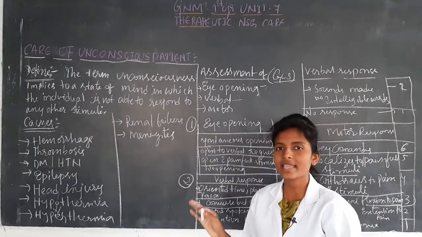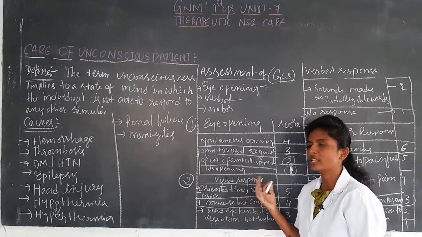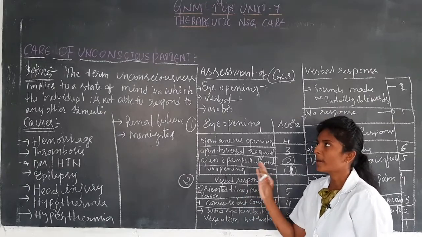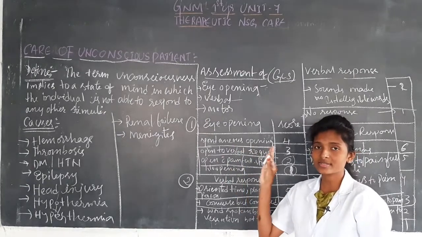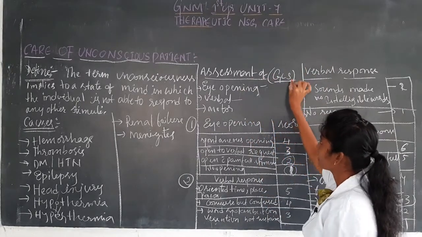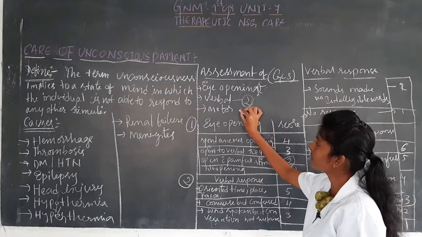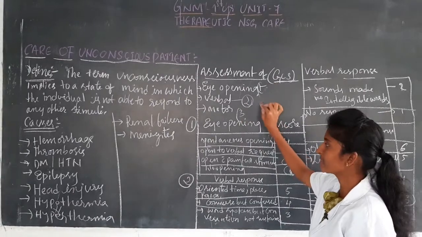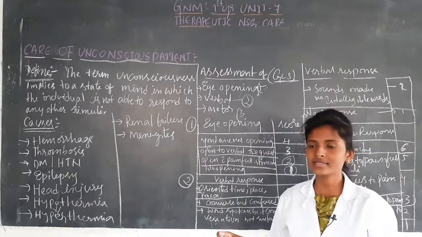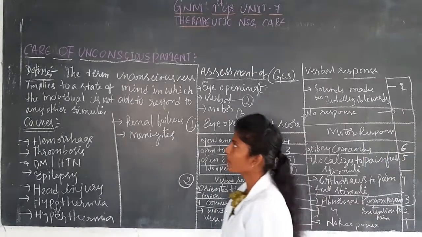We have seen hemorrhage, thrombosis, hypertension, epilepsy, head injury, hypothermia, renal failure, meningitis. To identify the patient's conscious level, how do they assess? Through the GCS scale, by seeing eye opening, verbal response, motor response. Through these three things they evaluate the patient's consciousness and give the score according to the patient's condition. So this is the topic we have discussed till now.